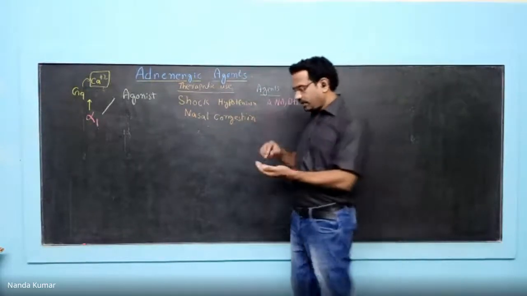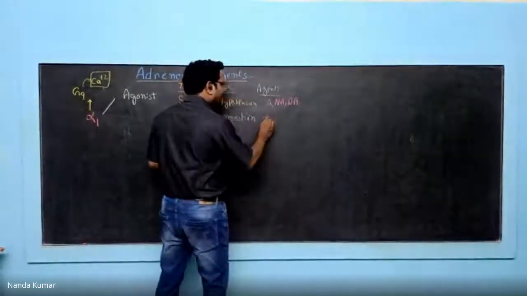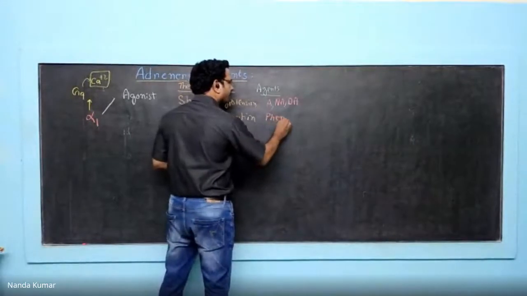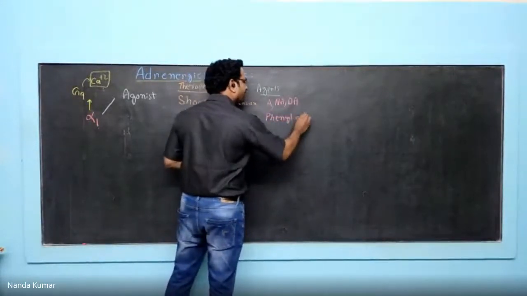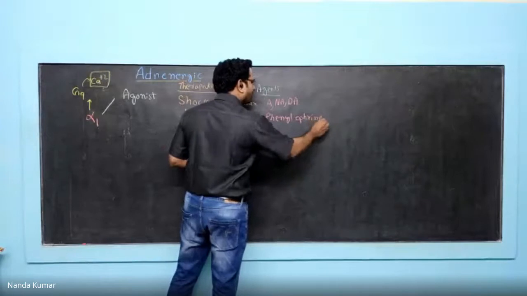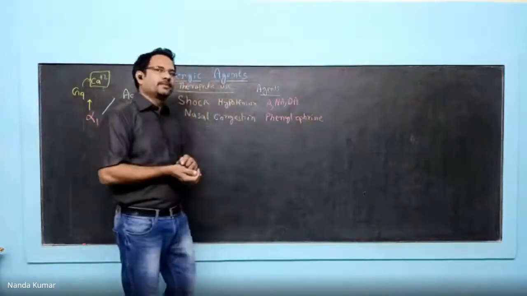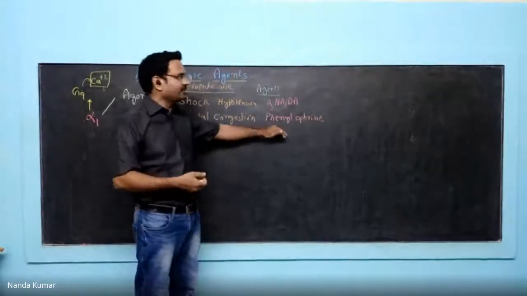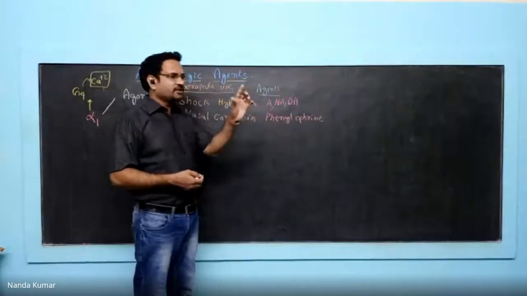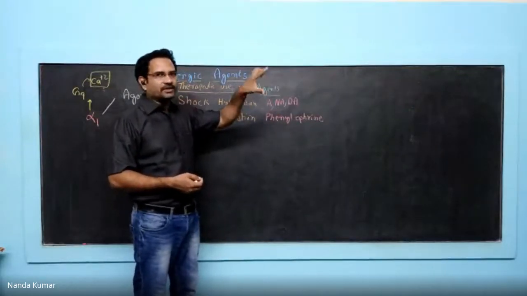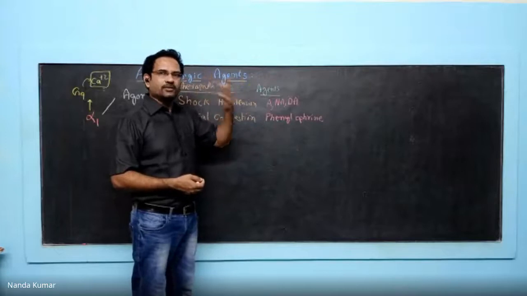That is the reason why you have a drug called phenylephrine. This is a very popular drug which you will find in all cold preparations. Cold syrups contain phenylephrine. The job of phenylephrine is to cause vasoconstriction. When vasoconstriction is there, the nasal block will be released.